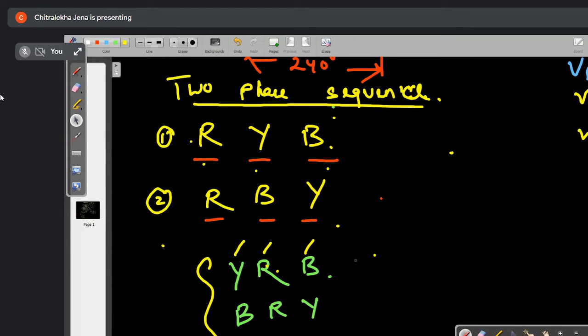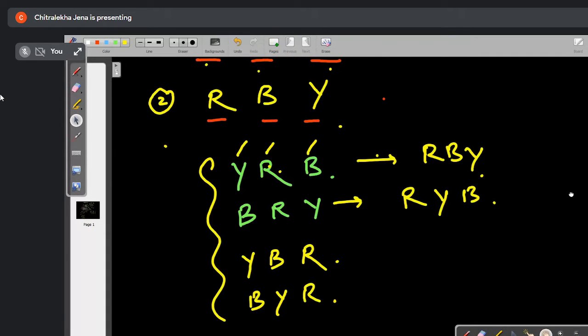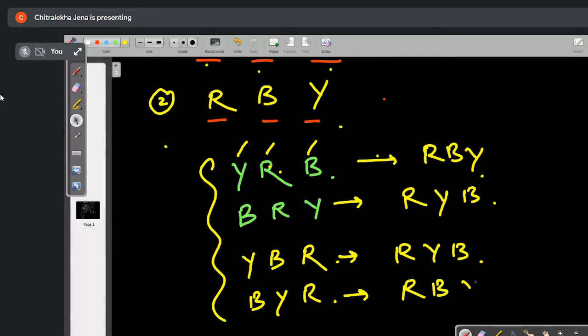So this comes as RBY. Yes or no? Here this will be RYB, the second one. Got it or not? This third one will come as RYB. The next one will be RBY. So there are only two phase sequences. Understood all of you? Yes, ma'am. Got it?